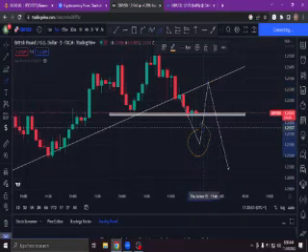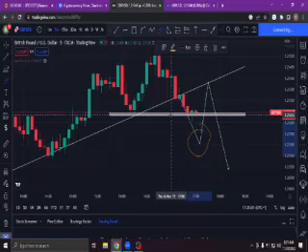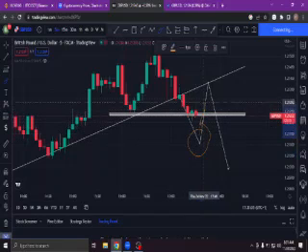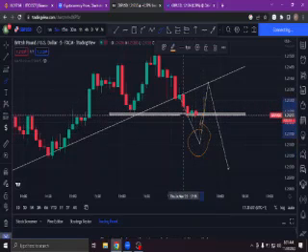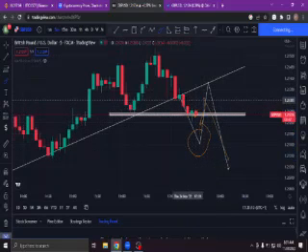If this structure is not broken, then we don't consider it to be a downward move. So we may have a clear break on the change of character level, and most often it goes back up, then breaks to the change of character level before it goes down. And when it breaks to this change of character level, then at times that liquidity will be resting somewhere here.